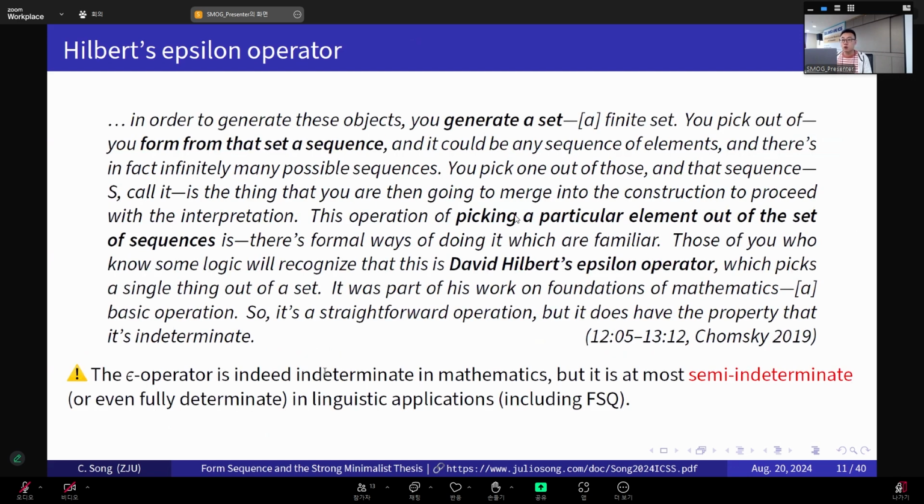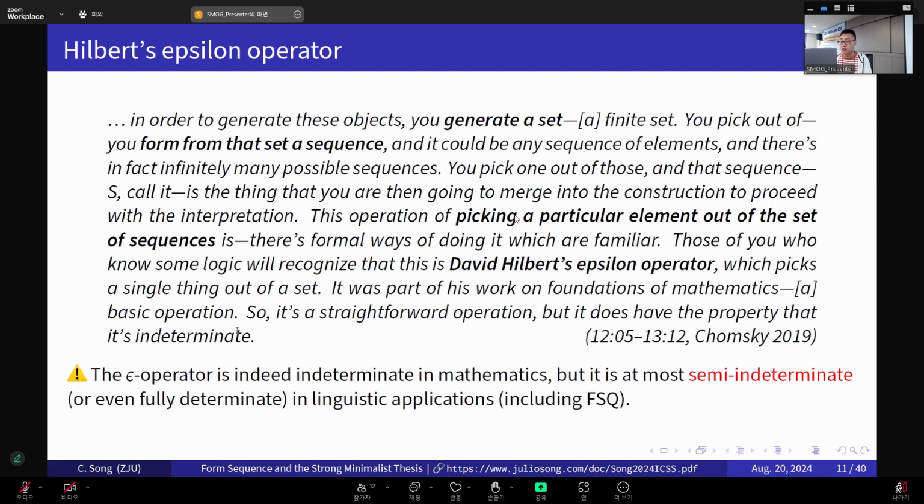And here is the long quote where Hilbert's epsilon operator was actually mentioned in Chomsky's 2019 formulation of Form Sequence. So he says, in order to generate these objects, we generate a set, which is a finite set, and then we pick out of the set a sequence, and it could be any sequence of elements, and there are in fact infinitely many possible sequences. So we pick one out of those, and the operation of picking a particular element out of the set of sequences is just David Hilbert's epsilon operator. Okay? And in this long quote, Chomsky also mentions that the epsilon operator is indeterminate, as in David Hilbert's original